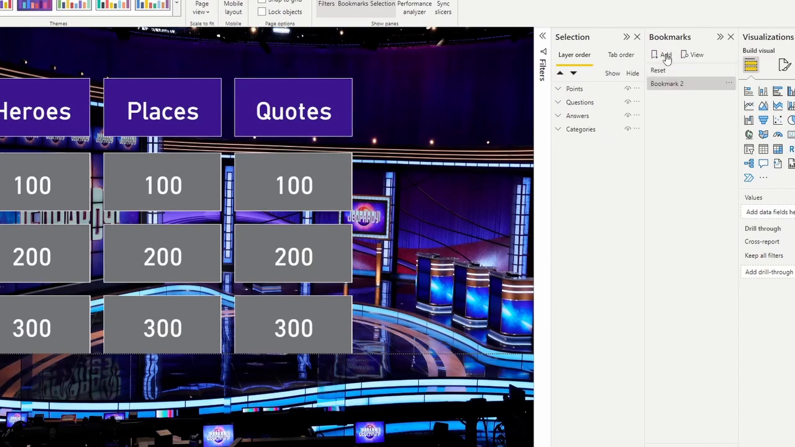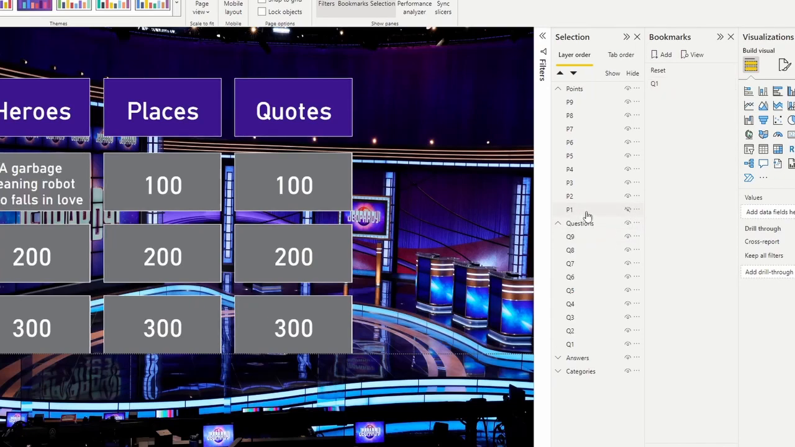Now we're going to create a bookmark for each question and later for each answer. So I'm going to name this bookmark Q1 so that I know when I hit this bookmark, I'm going to reveal question 1. So in order to do that, go ahead and uncollapse points and uncollapse questions. And what you're going to do is you're going to press and hide points. Okay, and you're going to select P1 and hit control. You're also going to select Q1. So make sure these two are selected, the question 1 and the P1, and that the points 1 is hidden.